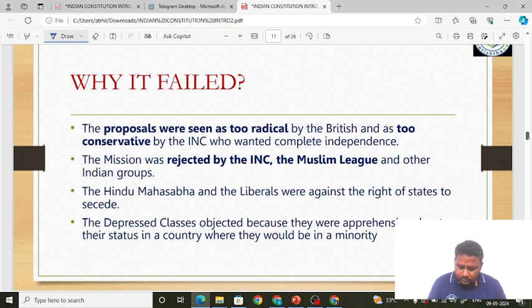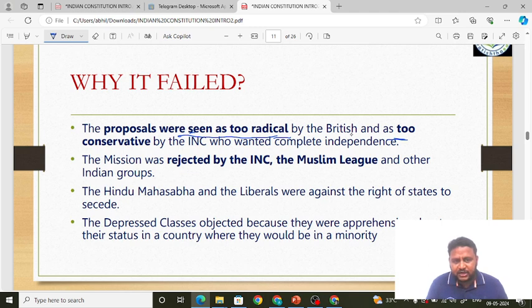Because some of the conservative British, there was also a Conservative Party, one of the political parties in Britain, saw these proposals as too radical. That is, they were saying we are giving too much independence. The proposals were seen as too radical by the British, and too conservative by whom?